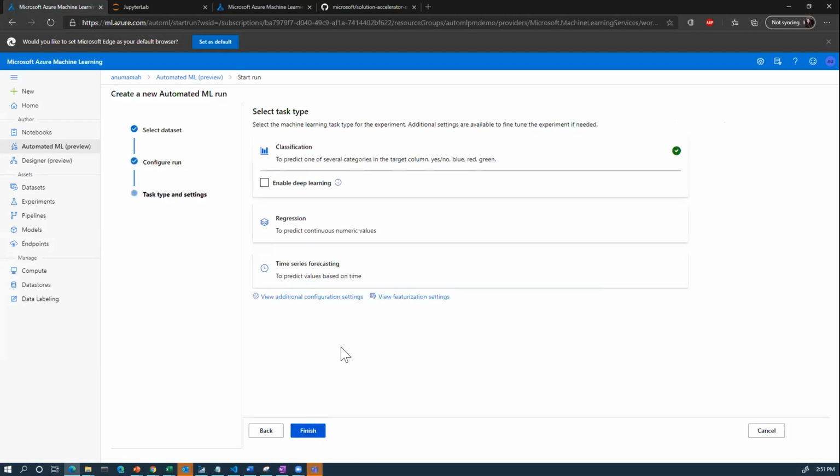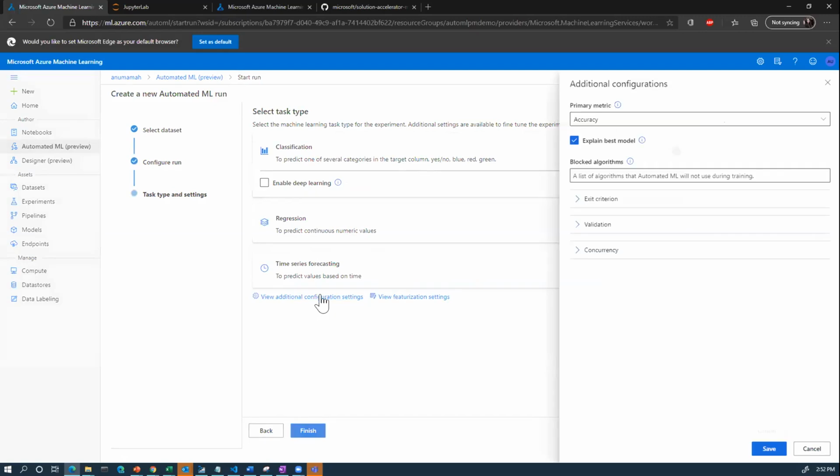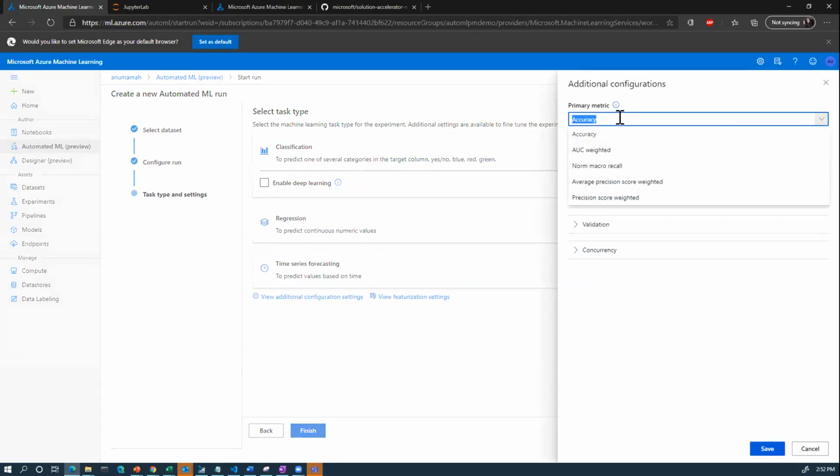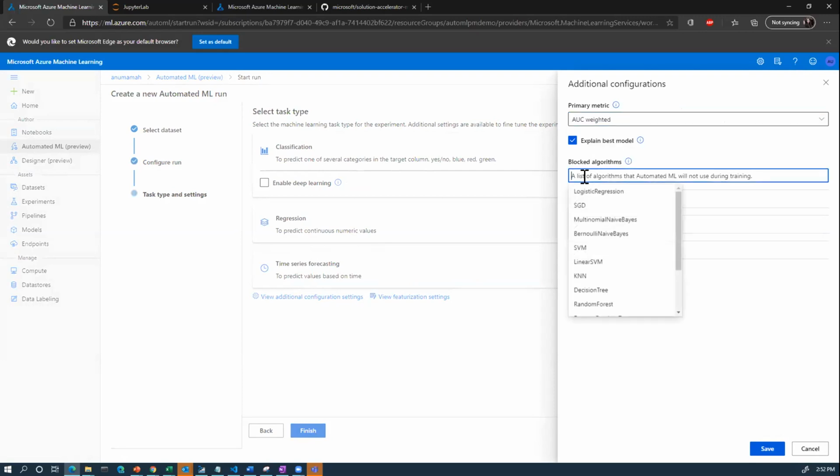The next step is to choose my task type. We already know this is a classification example, but AutoML also supports regression and time series forecasting. Something a little more advanced is to view the additional configuration settings. Here you get to choose the primary metric you're optimizing on. For example, the default was accuracy, but maybe I might want AUC weighted. You get to block some algorithms.